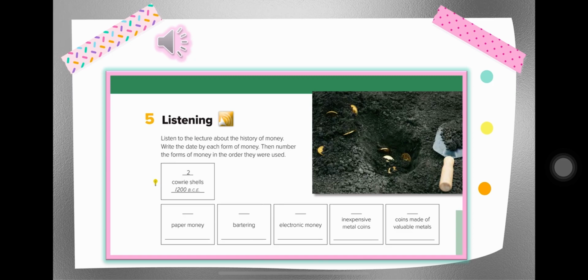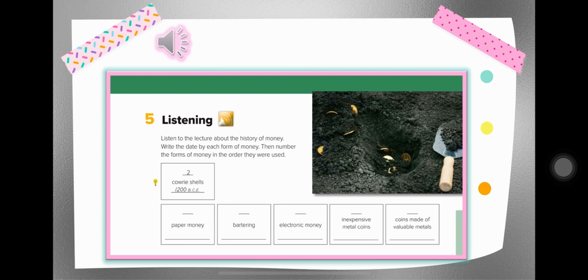The earliest metal coins were produced in China around 1000 BCE. The coins were made out of an inexpensive metal and had holes in them so that they could be put together to make a chain. The earliest coins made of valuable metals were silver coins produced in Turkey around 500 BCE. Coins made of silver, bronze, and gold were soon being used by the Greeks, Romans, and Persians.